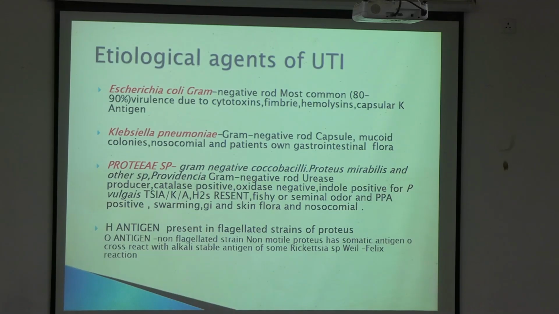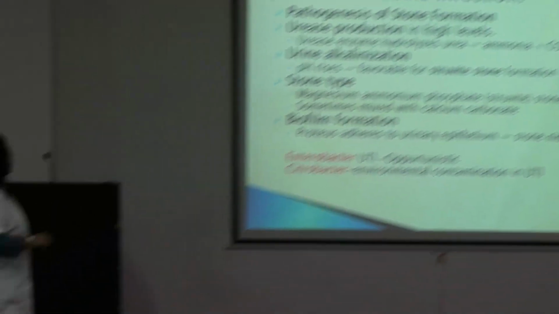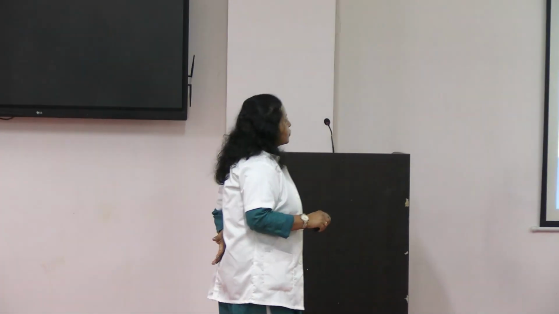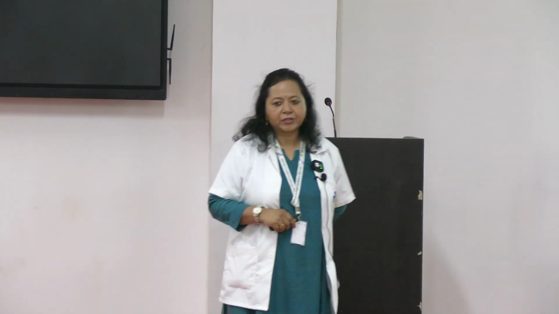Now we have the etiological agents of UTI. E. coli, Escherichia coli, which I already spoke about, 80 to 90%. Klebsiella pneumoniae, Proteus species, and then we have got, this question is asked sometimes to you. This is a specific stone which is related, renal calculi. There are the struvite stones. These are related to Proteus mirabilis, which is a bacteria.